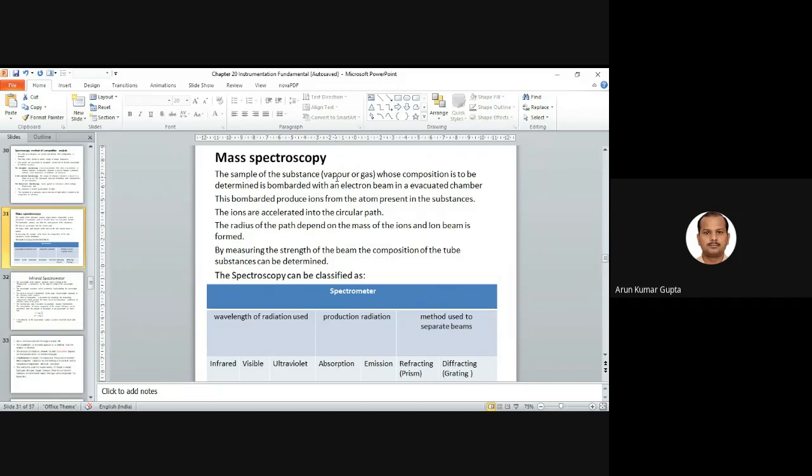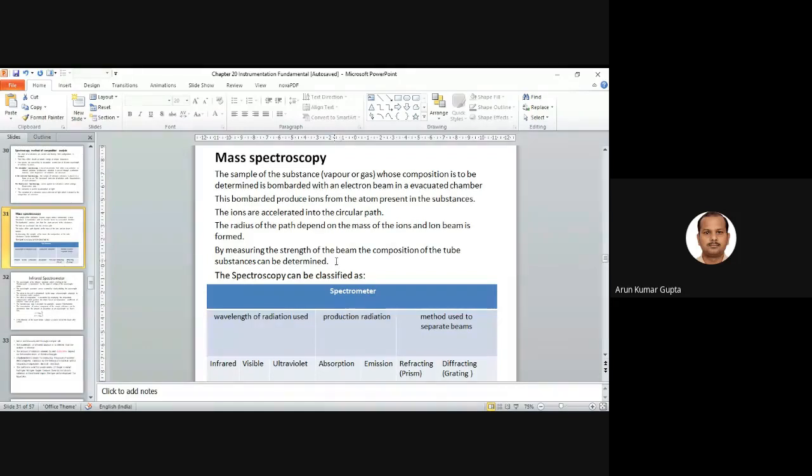The sample of the substance, vapor or gas, whose composition is to be determined, is bombarded with an electron beam in an evacuated chamber. So we keep the sample, and the electron beam is bombarded on it. This produces ions from the atoms present in the substance, and the ions are accelerated into a circular path. The radius of the path depends on the mass of the ions, and an ion beam is formed. By measuring the strength of the beam, the composition of the substance can be determined.